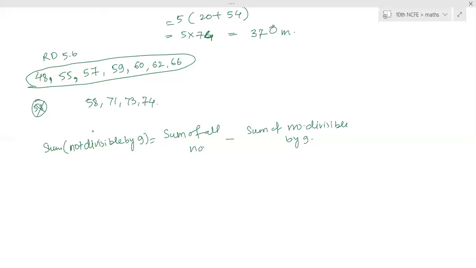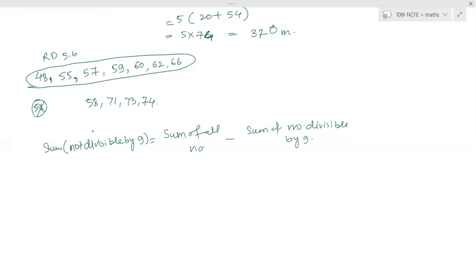What is the LCM of 2 and 5? 10. So 10 is the number which is divisible by 2 and 5, and all the multiples of 10 are divisible by 2 and 5. Is there any other number other than a multiple of 10 which is divisible by 2 and 5 both? No. So all multiples of 10.